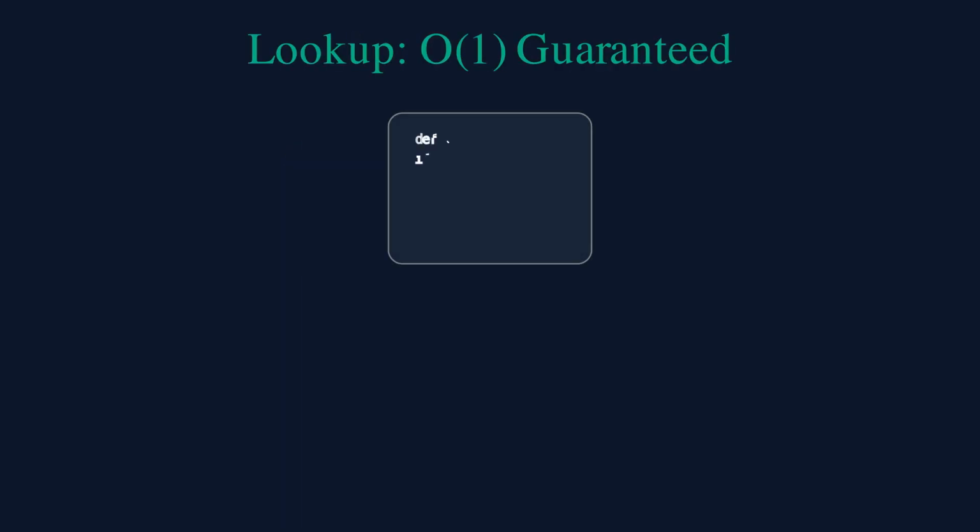Lookups are beautifully simple. Check H1 of the key in table 1, then H2 in table 2. At most 2 memory accesses, guaranteed O(1) time.